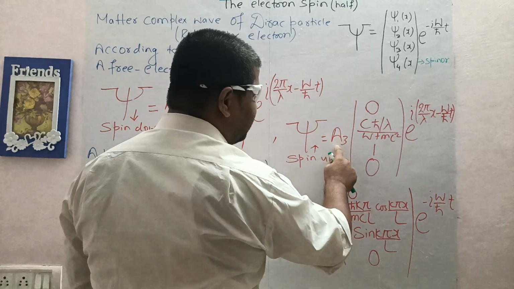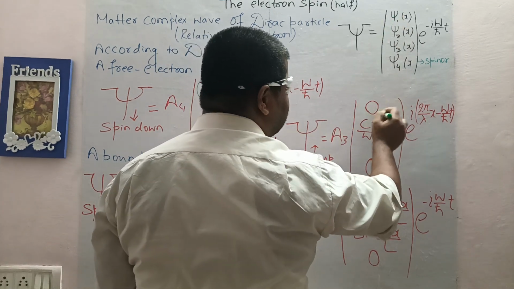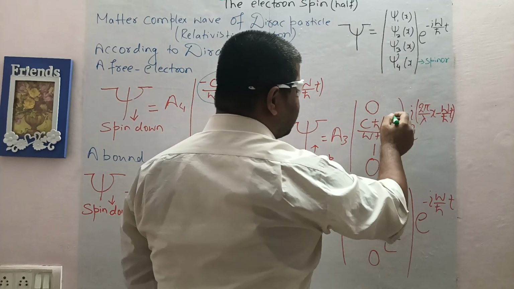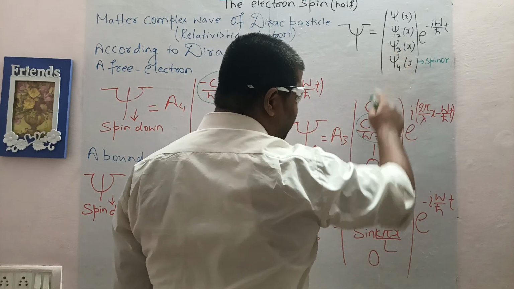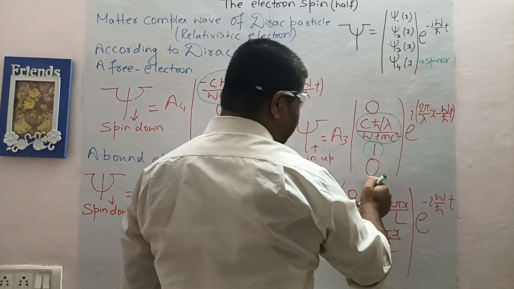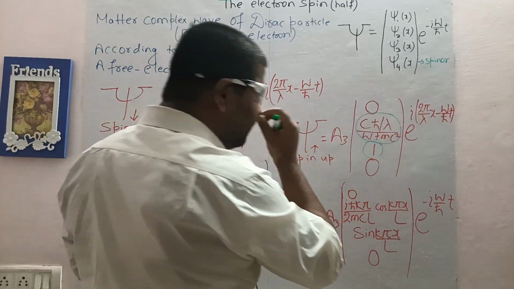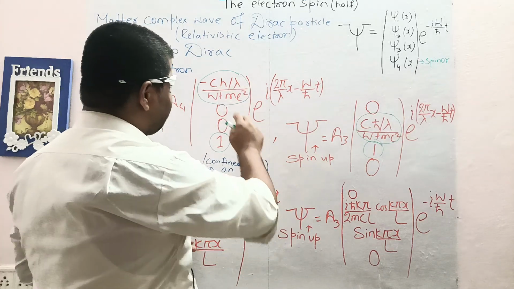In another state of the same electron, here is some constant A3. Now in this state, the first component is taken as 0. The second component is this, which is a smaller vibrating amplitude. This component has a larger vibrating amplitude, that's why it's 1, and the fourth one is 0. So the values are the same for smaller and larger amplitudes, but the shift is different.